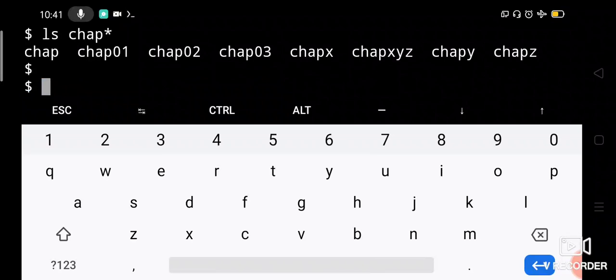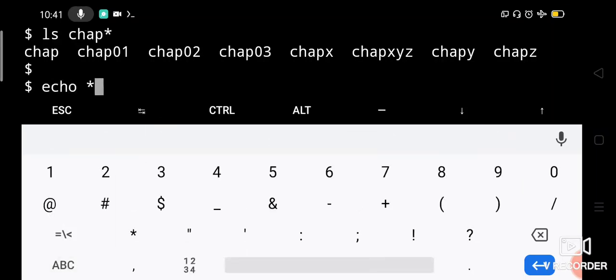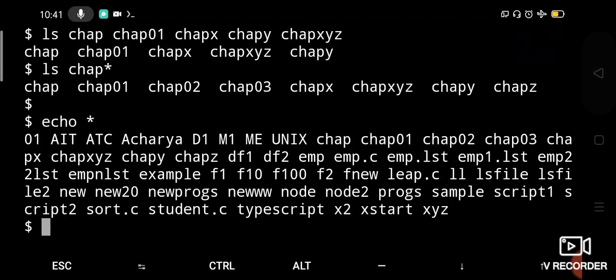Okay, then let us see another command. Echo star, we discussed about this, right? Echo star will list all the files which are there in my current directory. But rm star I will not execute because all these files which are displayed now will be deleted and we will not be having any files for our discussion, right? So I am not going to execute rm star. Okay.